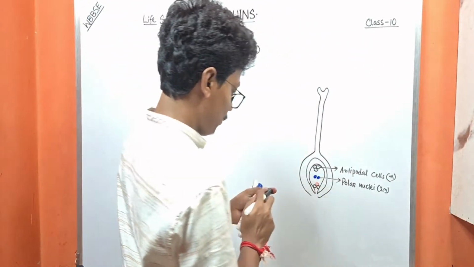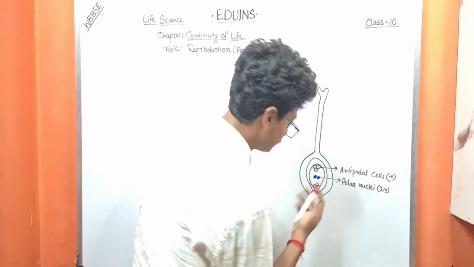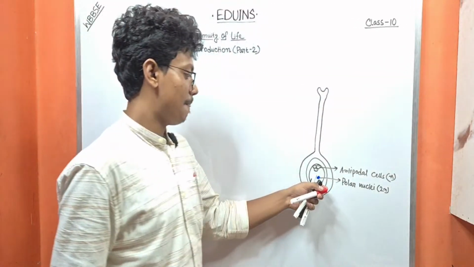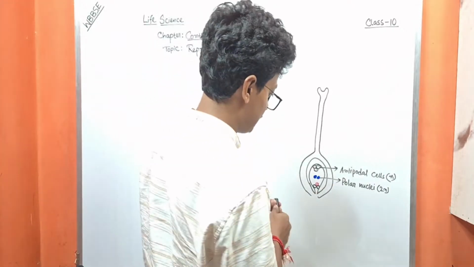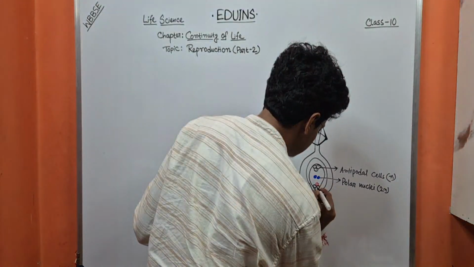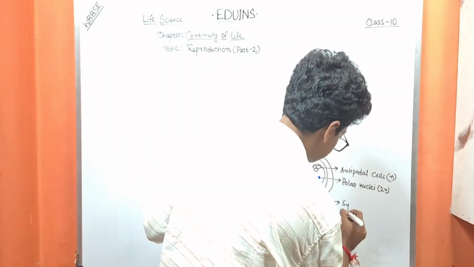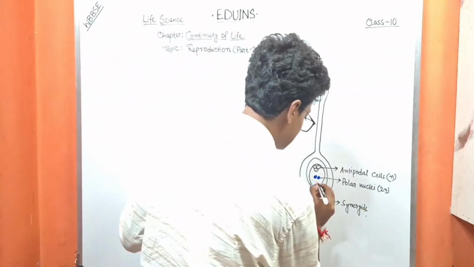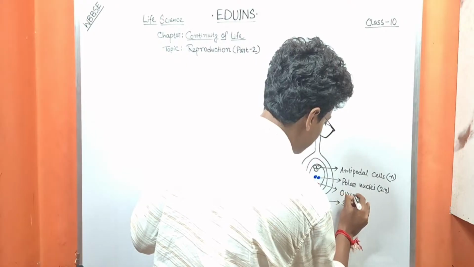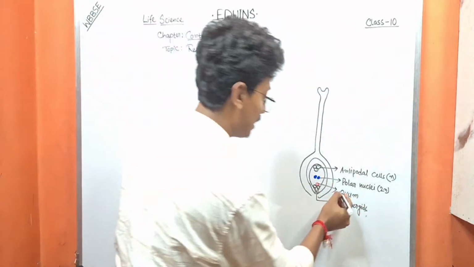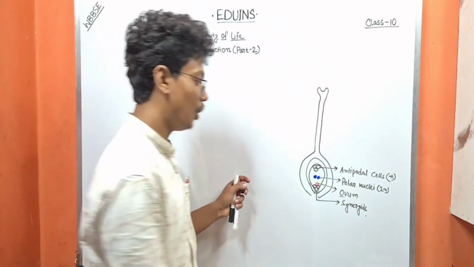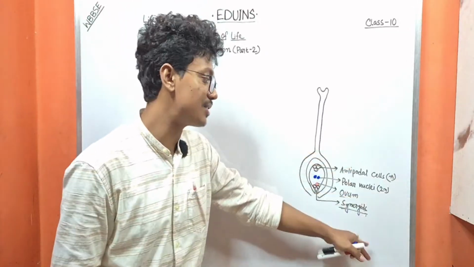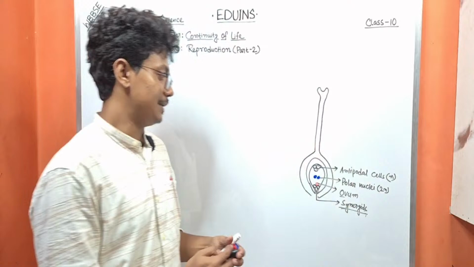And here we can observe one cell in red color, and on both sides of this cell there are two cells. These are called synergids. And this red color cell is actually the ovum. So the ovum is surrounded by two cells which are called synergids. Okay, so this is the basic structure of an ovary.